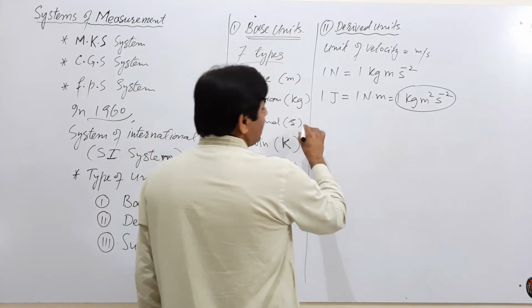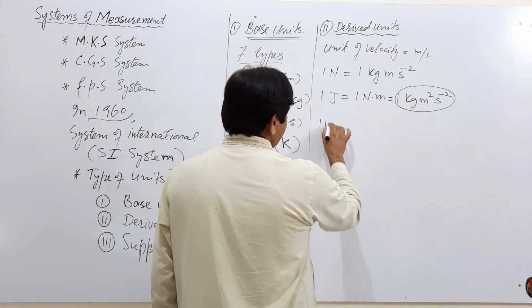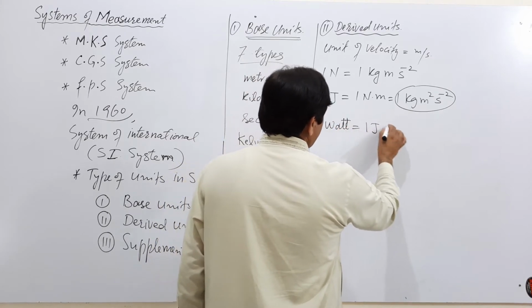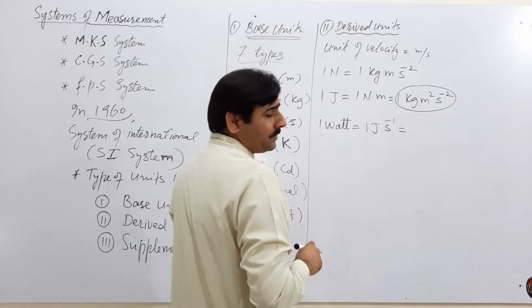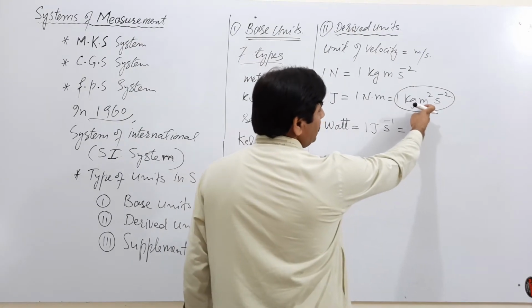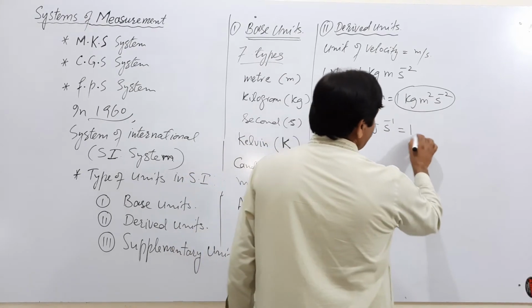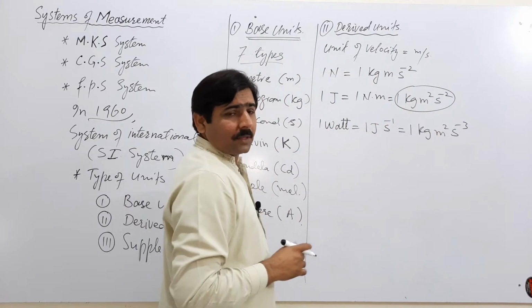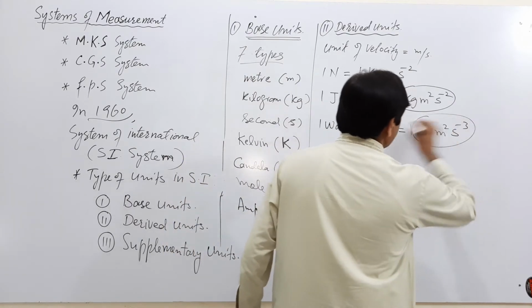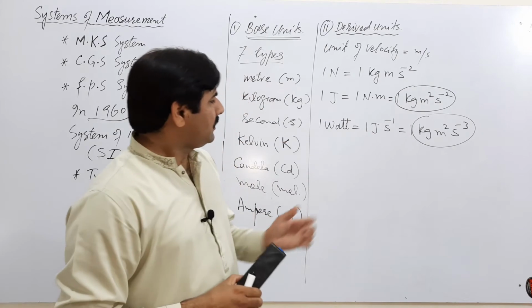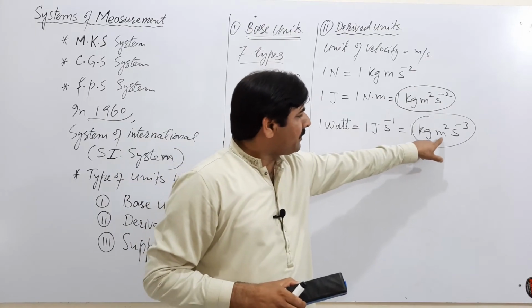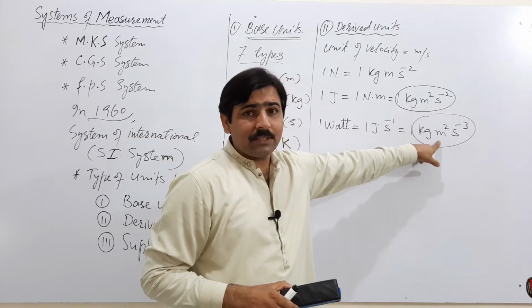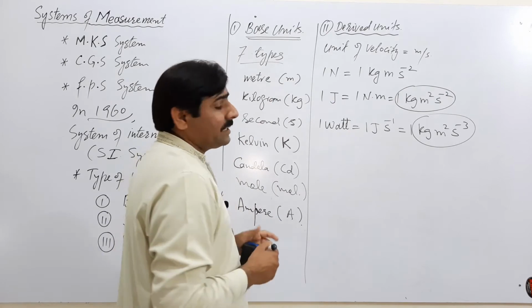If we write down the unit of power, 1 watt is equal to joule second inverse. Putting the value of joule from this at this point, it will become kilogram meter square second minus 3. In terms of base units, kilogram meter square second minus 3, this is watt. Watt is a derived unit.